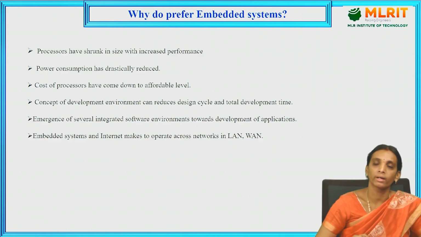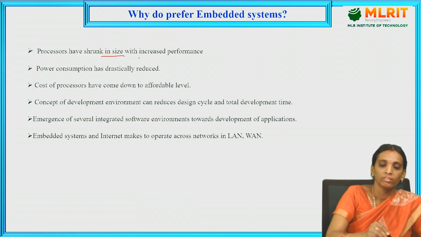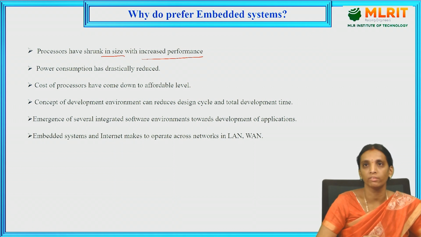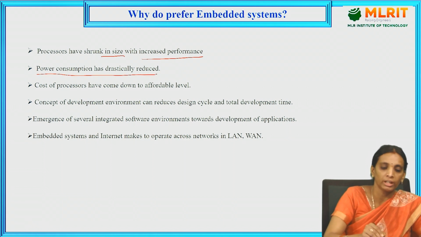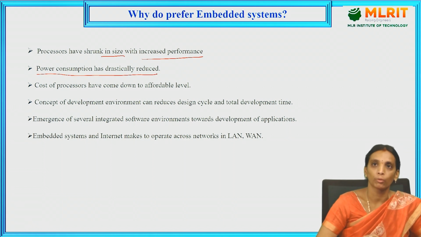Next, what are the advantages of using these embedded systems? The processors have shrunk in size while increasing in performance. Nowadays the embedded processors are coming in very small size with increasing performance. The power consumption will be reduced by designing the embedded processors. The cost of the processors has come down to an affordable level. Because various features are included in the same processor, the cost will be reduced, the size will be reduced and the performance will be increased.